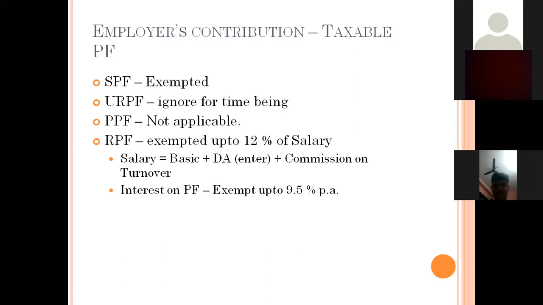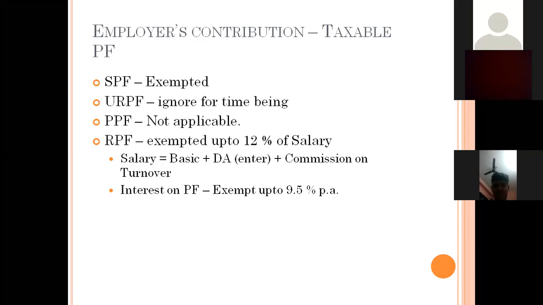Here the salary includes basic salary, DA meaning dearness allowance. There are two kinds of dearness allowance: one that enters into service benefits, and one that does not. Only the DA that enters into service benefits we have to consider. Then commission on turnover.